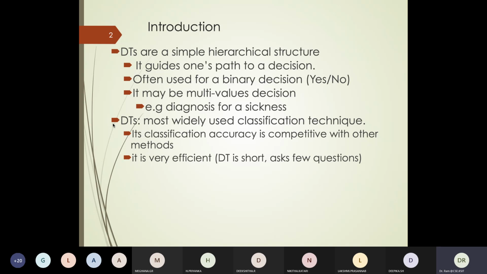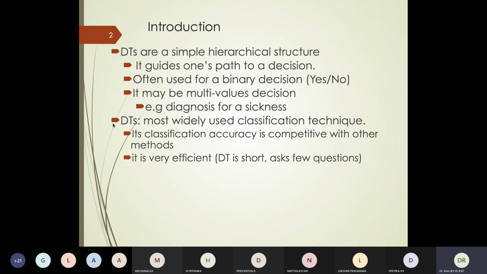Its accuracy of results is as good as any other good ML classification algorithm. So accuracy-wise, we are better off. Understanding and implementation, we are better off. And hence decision trees are popular and we use them. In general, we typically ask a few questions and answers.